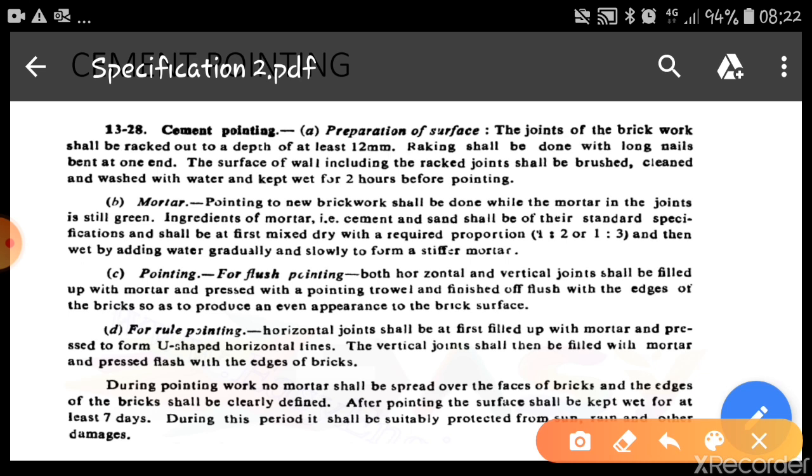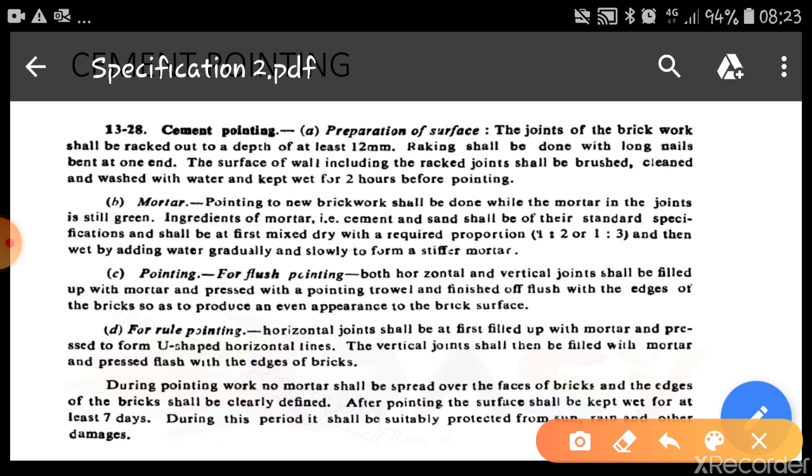So here also, while writing the specifications for cement pointing, first you have to write about the materials, then the preparation of surface, mortar, and then different types of pointings and protection. These items we have to include. The specifications will remain almost similar to those we have written for cement plastering, because we have to prepare the mortar, and to prepare the mortar the materials required are cement and sand and water. That's why we can write the same specifications that we have written for cement plastering.